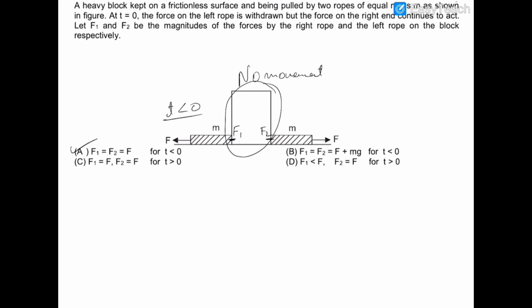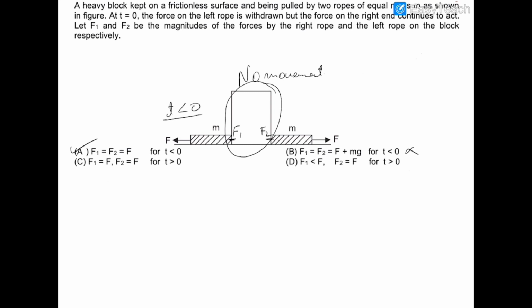Now option number B is automatically wrong, and option C says that these forces will be equal after one is withdrawn, but this is not correct, as if we withdraw the left force, then the system will move towards the right.